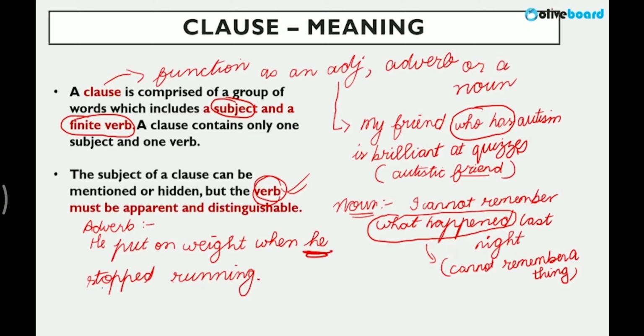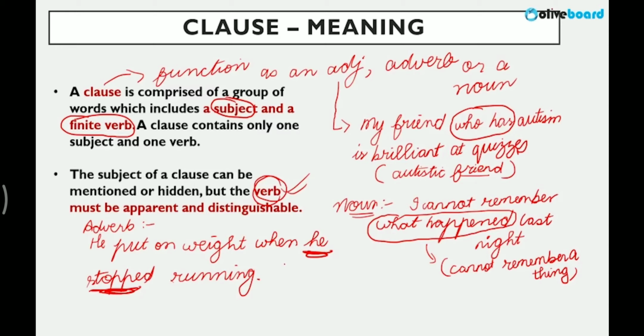"He stopped." This is the clause. Why is this an adverb clause? Because we are trying to say he put on weight as soon as he stopped running. Put on weight is a verb. So the adverb clause is talking about when. When did this verb happen? So adverb, right? He stopped running.